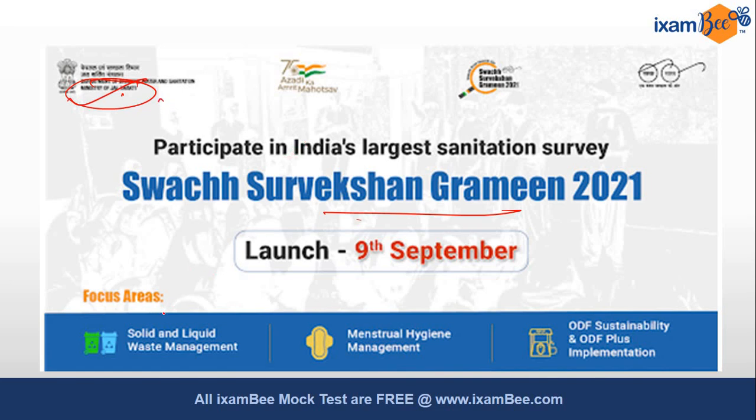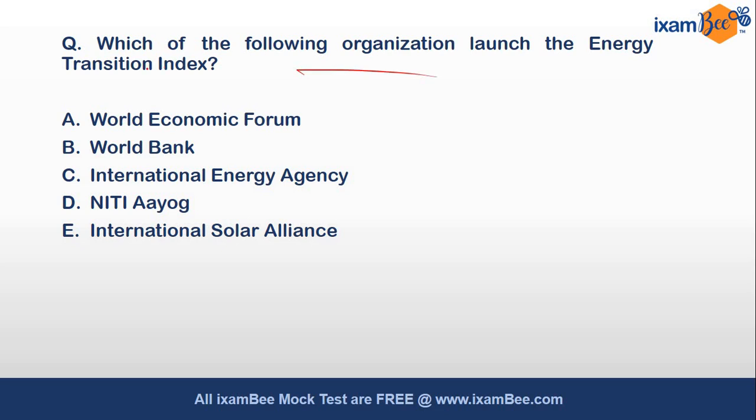You should also take note of these 3 points because these are important sections for your descriptive answer writing. The focus areas of Swachh Sarvekshan are solid and liquid waste management, menstrual hygiene management, and ODF sustainability. So these 3 key elements of this survey you should know. In RBI prelims they may ask statement-based questions, and there are chances of asking such questions. Okay, moving further, which of the following organizations launched the Energy Transition Index?